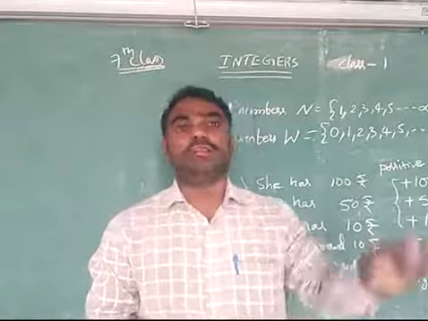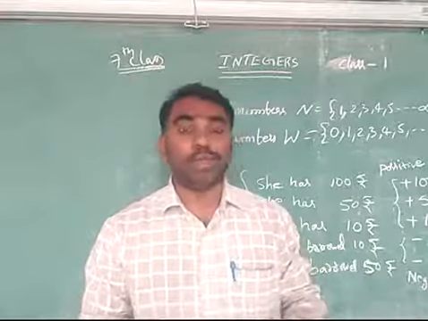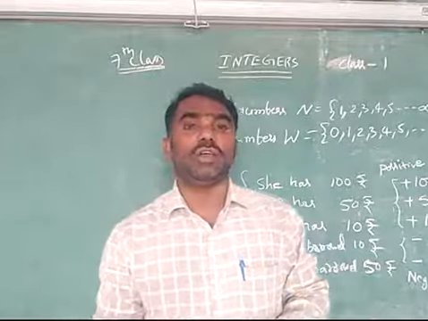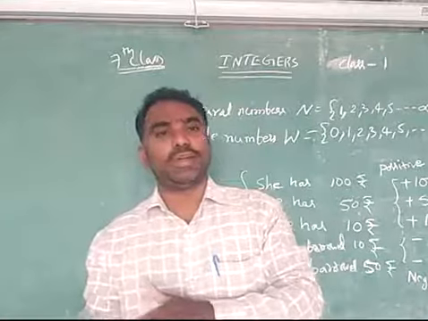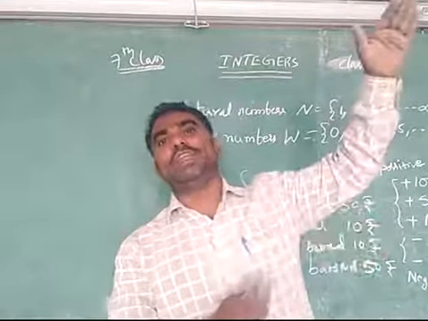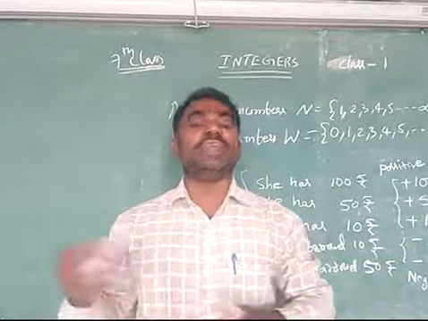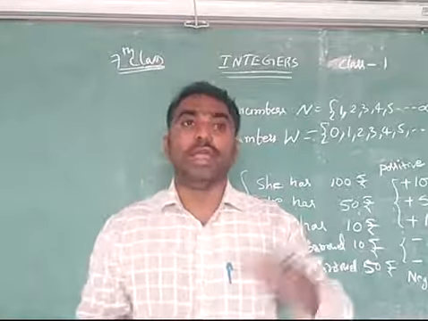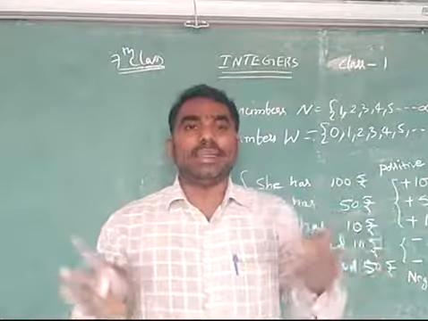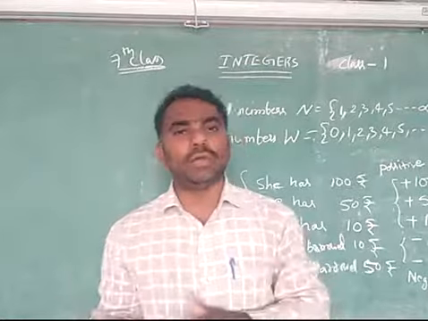Not only that, with temperatures we say 100 degrees, 50 degrees, 40 degrees, 20 degrees. But sometimes in very cold areas, temperatures are 50 degrees less than 0, 20 degrees less than 0. Then how do we show it? Above 0 degrees we show with positive, and below 0 degrees we show negative. That is minus 20 degrees, minus 50 degrees, above plus 20 degrees, plus 50 degrees. In so many situations like that, we use positive and negative numbers.